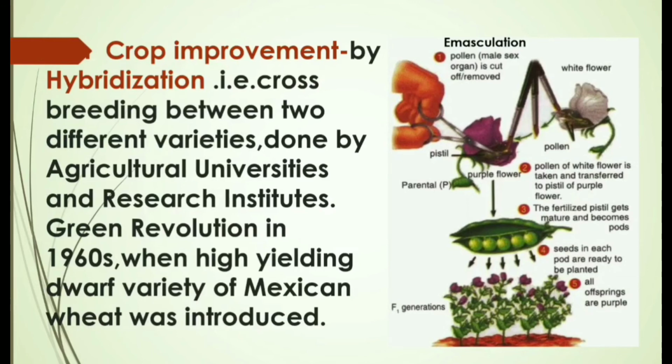So there are different methods followed to improve the crop variety. The very important method here of crop variety improvement is known as hybridization, where we make a cross between two different varieties, and this is done by Agriculture Universities and Research Institutes. The good quality seeds are produced in these institutes and distributed among farmers.